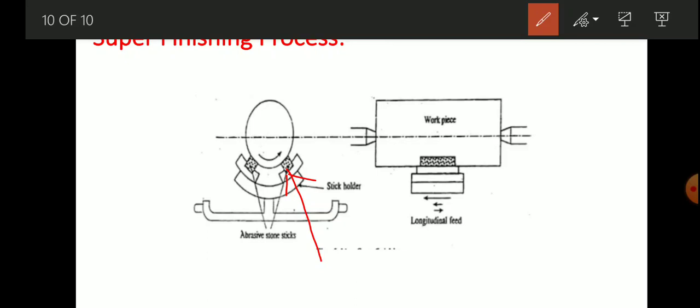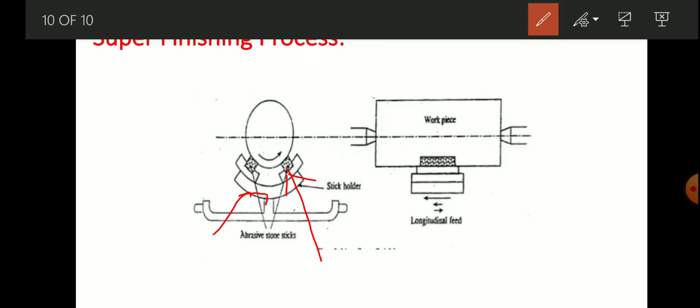A fine grit stone with a soft bond is held in a particular fashion in a stone holder. Here the abrasive sticks are held in the stick holder and applied to the surface of the workpiece with spring pressure.